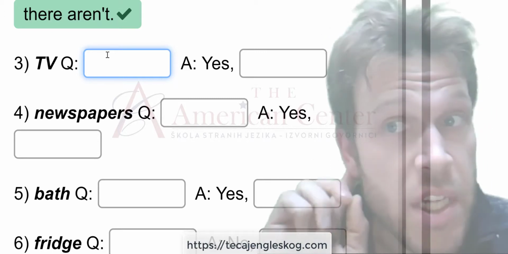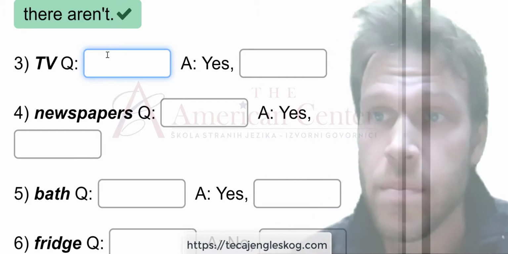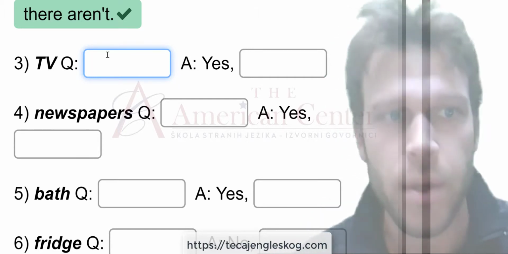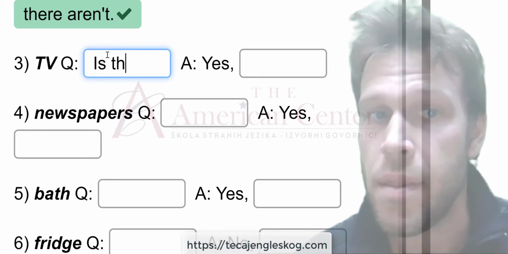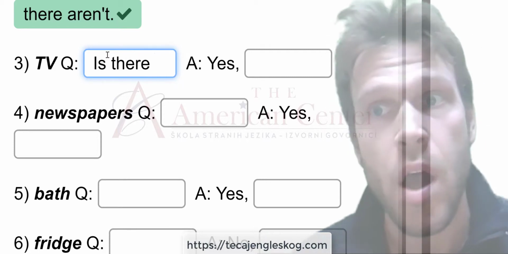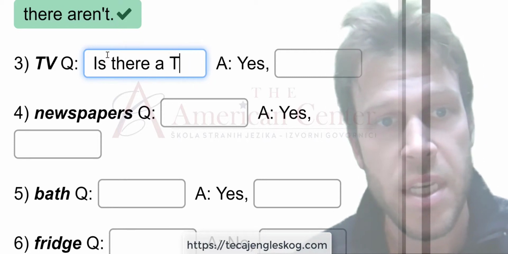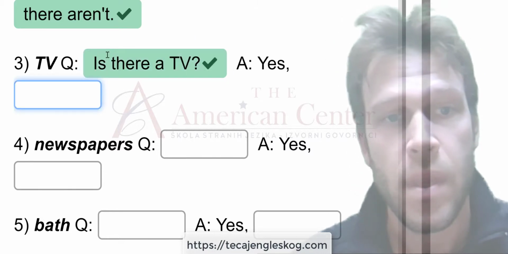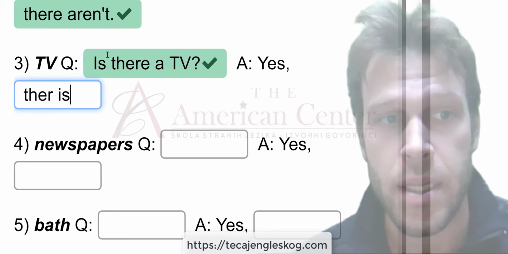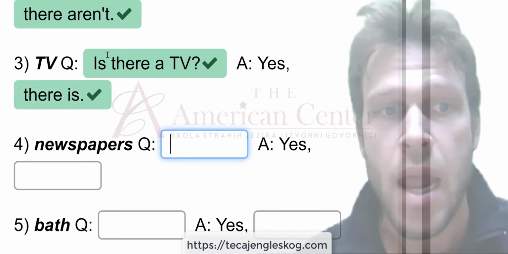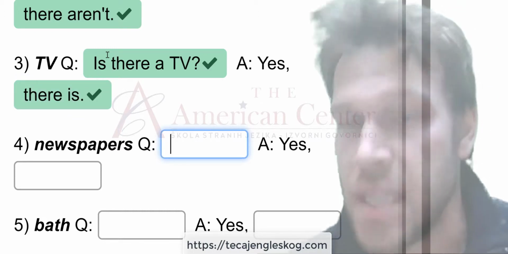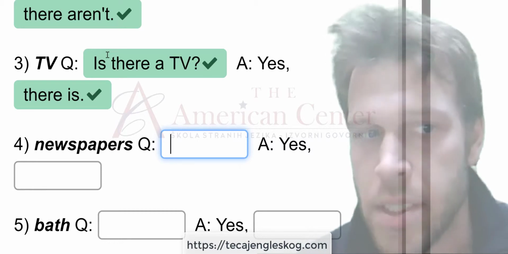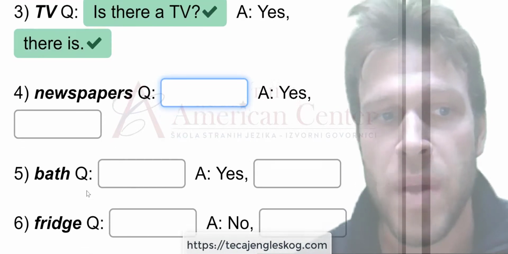All right. Number 3, TV. Well, what type of noun is TV? Singular. Very good. Is there, remember article a, TV? Question mark. Yes, there is. Okay. So, is there a TV? Yes, there is.